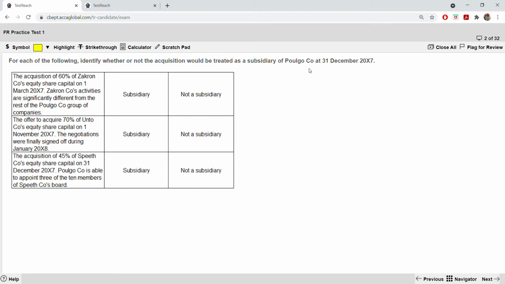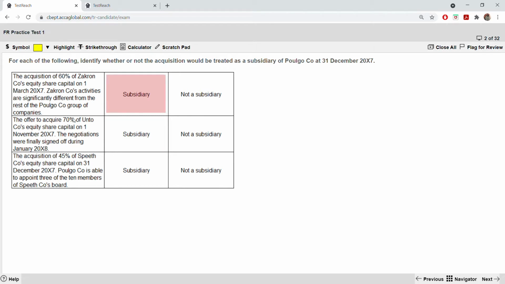So first one, the acquisition of 60% of equity share capital, their activities are significantly different from the rest of the Polygon group of companies. So the moment there's an acquisition of 60%, it is a subsidiary. You have to understand that, because with more than 50% you have control. That's a rule to identify a subsidiary. So it's a subsidiary.